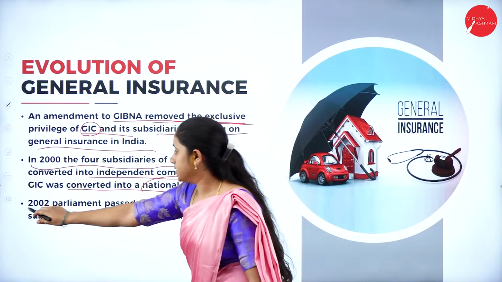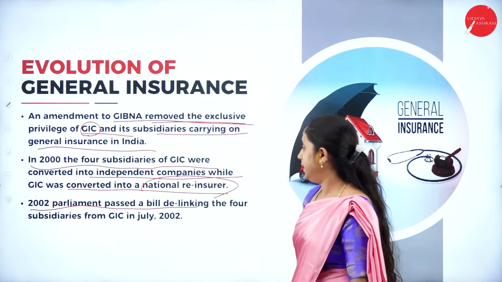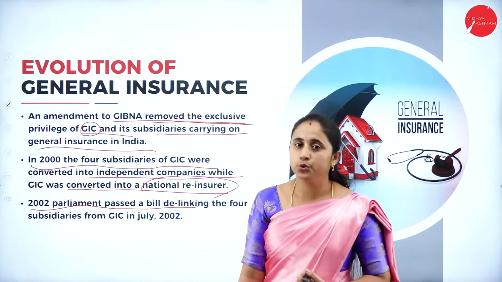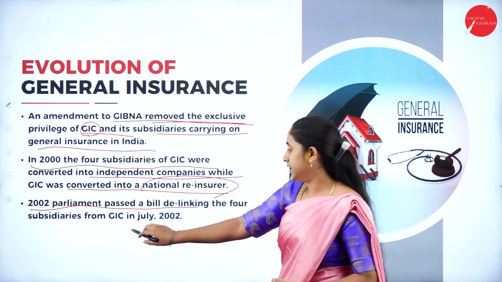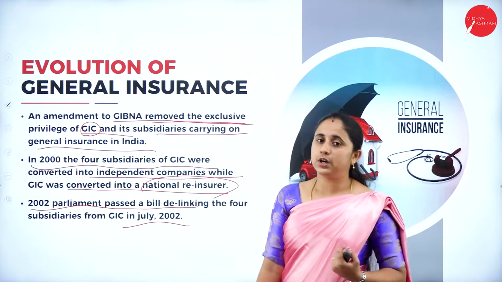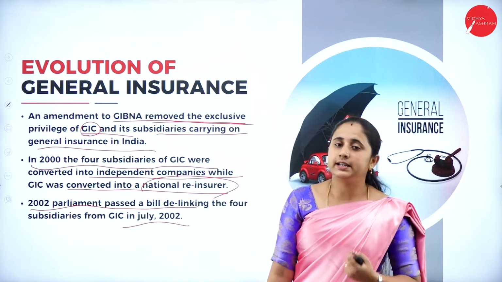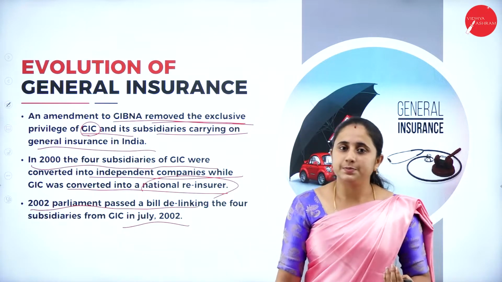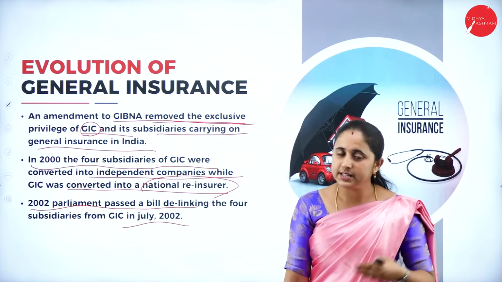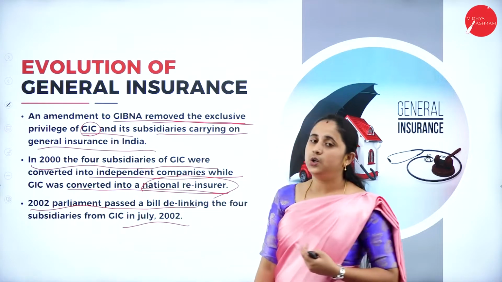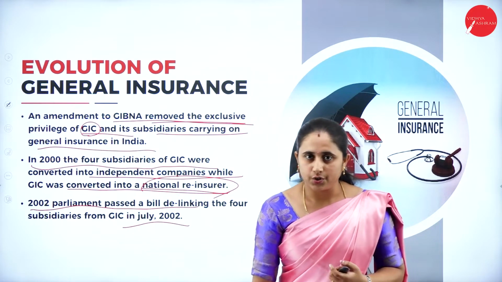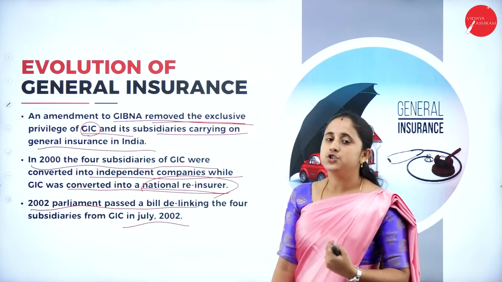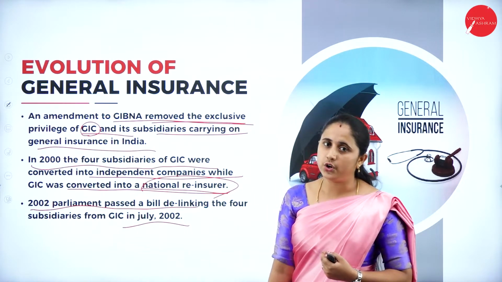In the year 2000, Parliament passed a bill delinking the 4 subsidiaries from GIC in July 2002. So in July 2002, Parliament passed the delinking of these 4 subsidiaries from the GIC. So these 4 subsidiaries became independent companies. GIC converted into a national reinsurer. All this happens with the IRDA Act, the Insurance Regulatory and Development Authority.